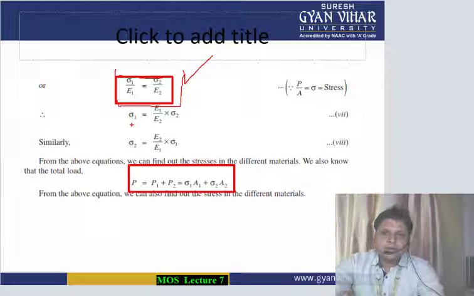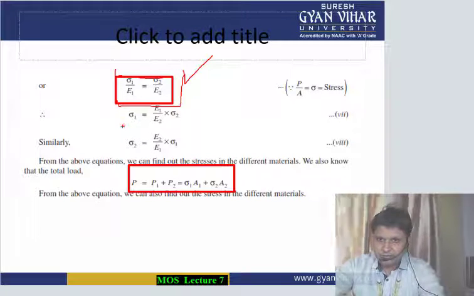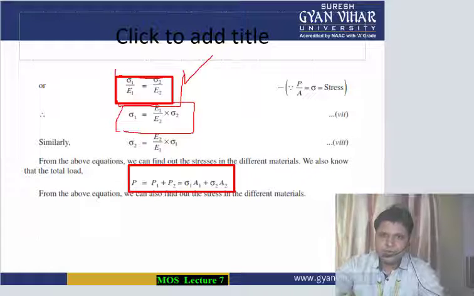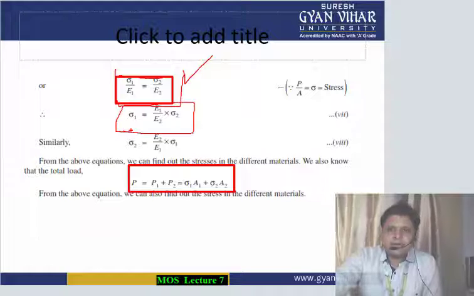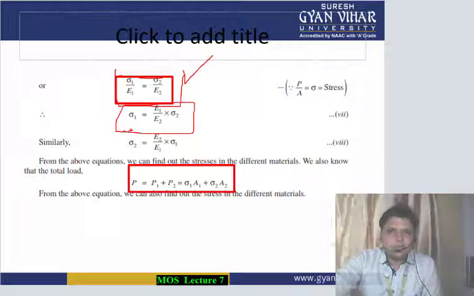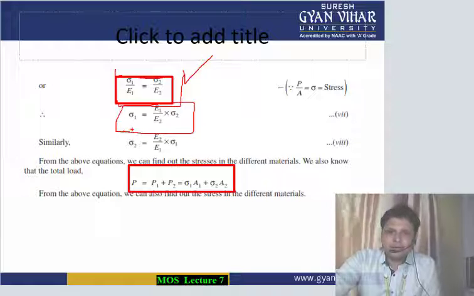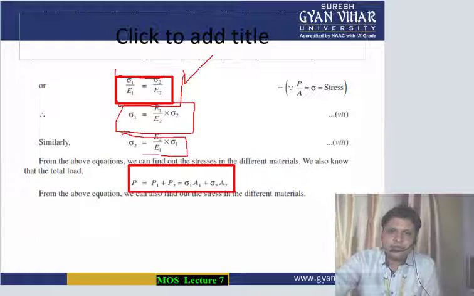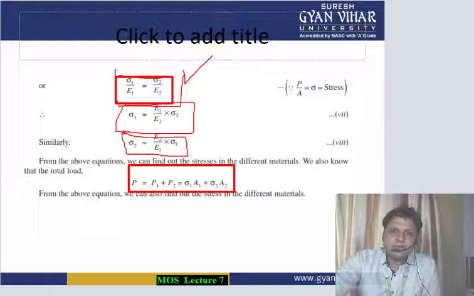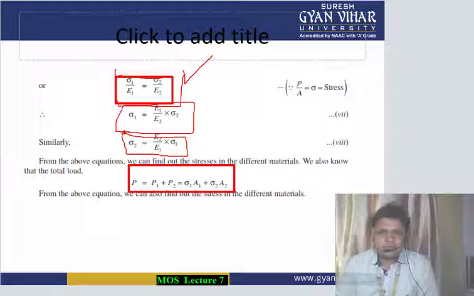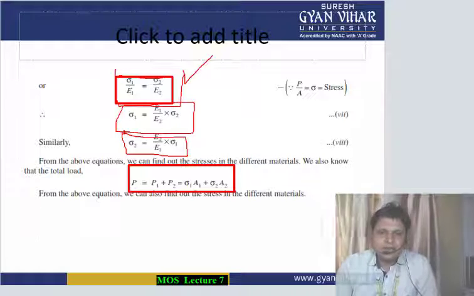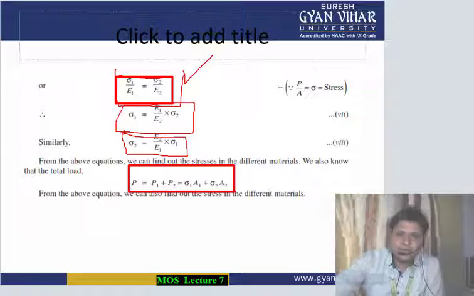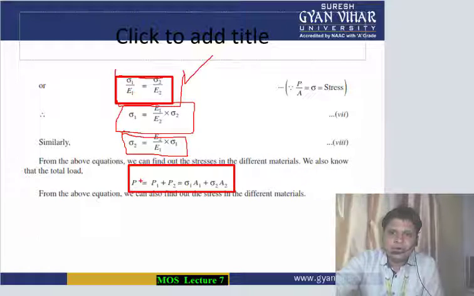This means that sigma 1 is equal to E1 upon E2 into sigma 2. Here capital E1 means Young's modulus of elasticity for material 1 divided by Young's modulus of elasticity for material 2, into sigma 2. Similarly, sigma 2 you can obtain in reverse: sigma 2 is equal to E2 upon E1 into sigma 1. In this way you can calculate the stress. This is the relationship between Young's modulus of elasticity and the stress value in a composite structure, that sigma 1 by sigma 2 is equal to E1 by E2.